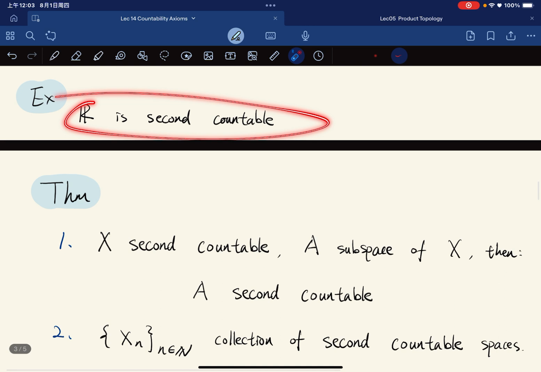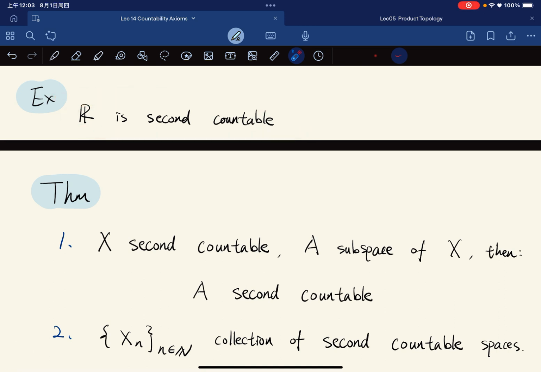You can verify it by yourself, but in fact, R is second countable.